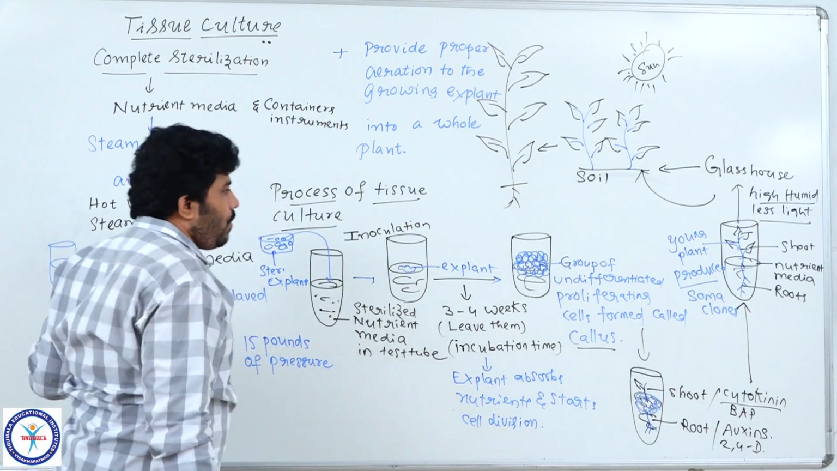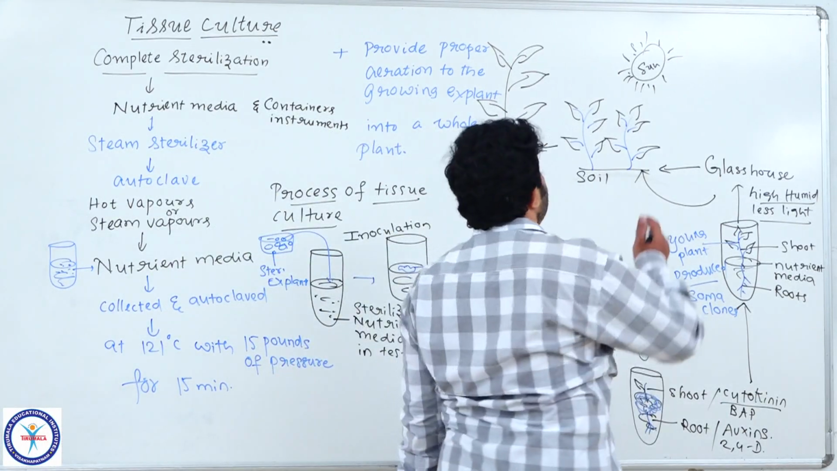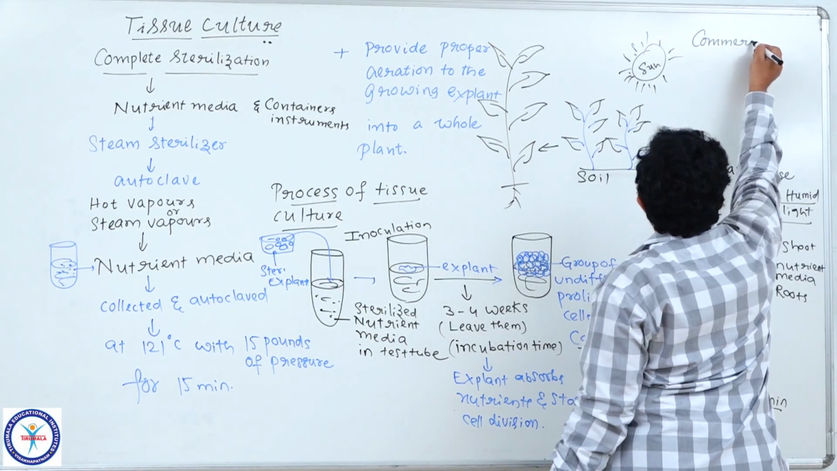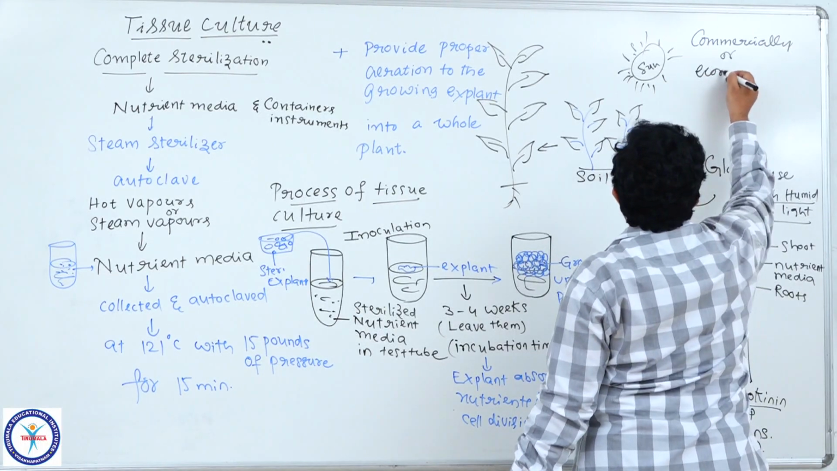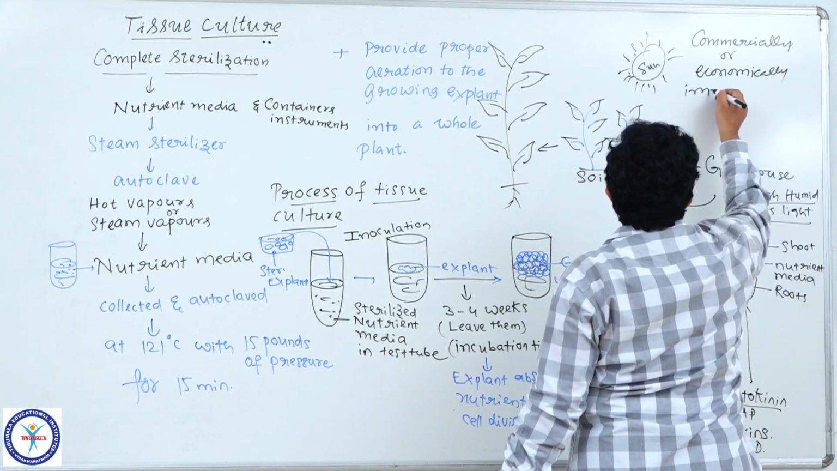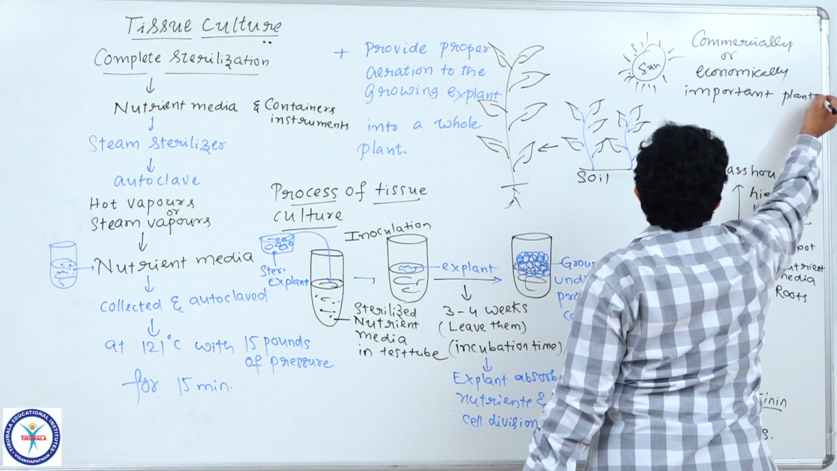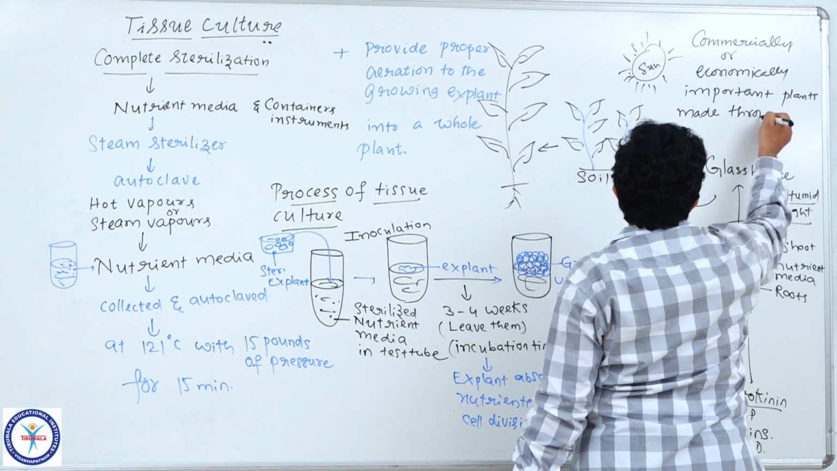Then whatever desirable, commercially valuable plants are needed, they are available. Especially the commercially or economically important plants are made through this method. Economically important plants are made through this technique.